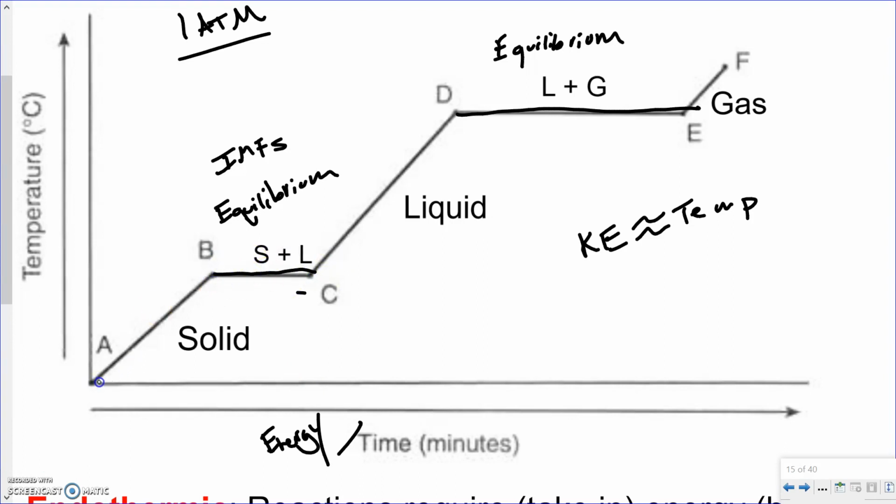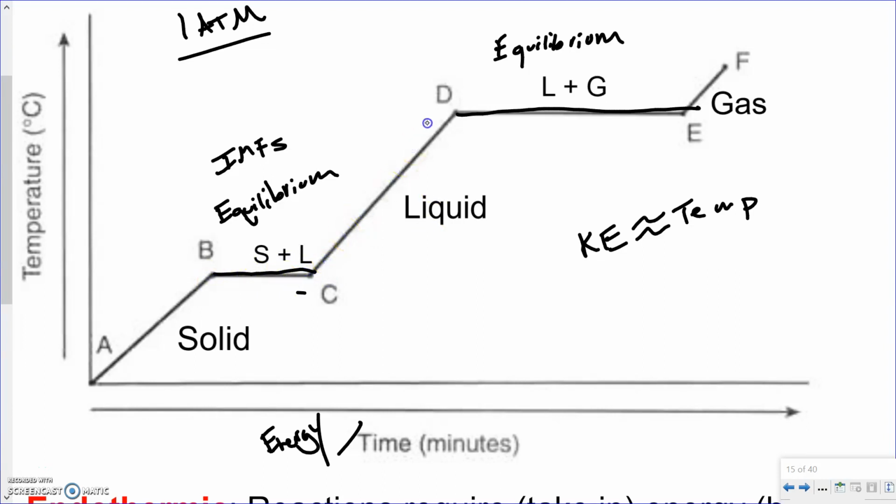So we see a temperature change as we're going from A to B and increasing the amount of energy of the molecules, therefore increasing the kinetic energy, increasing the temperature. But between B and C, that energy that's being added is actually being used up to break the intermolecular forces, resulting in no change of the temperature.